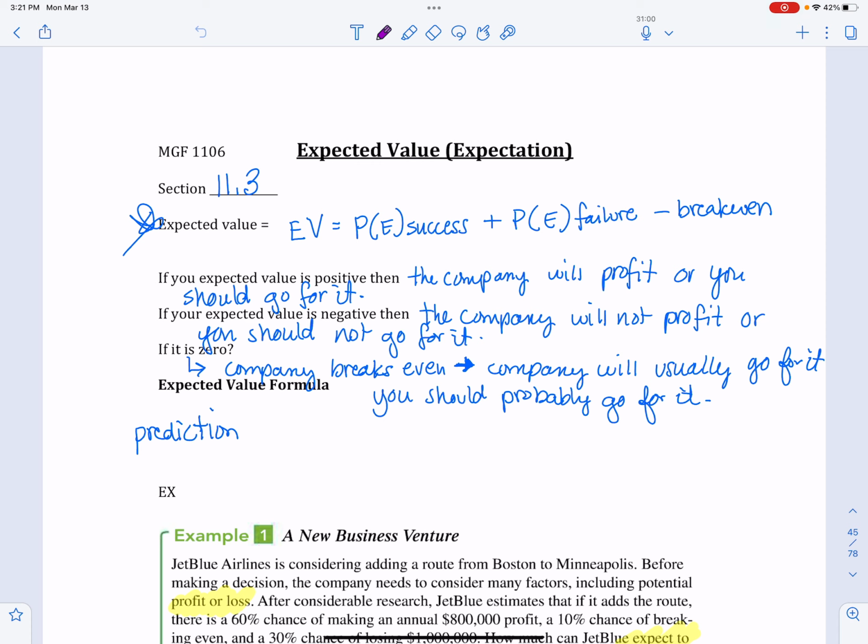So the expected value formula basically is written up above, but just as a reminder, it is expected value equals the probability that the event is a success plus the probability that the event is not successful or failed minus the break even. So guys, break even is always zero because you won't win or lose any money on that. And remember, if it's a success, then it's going to be positive. If it's not a success, it's going to be negative.